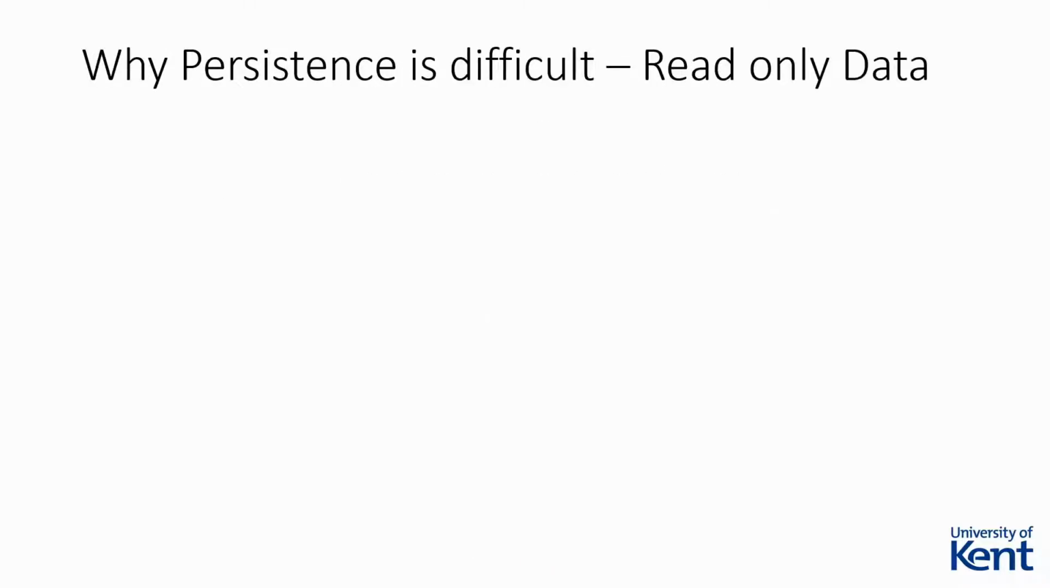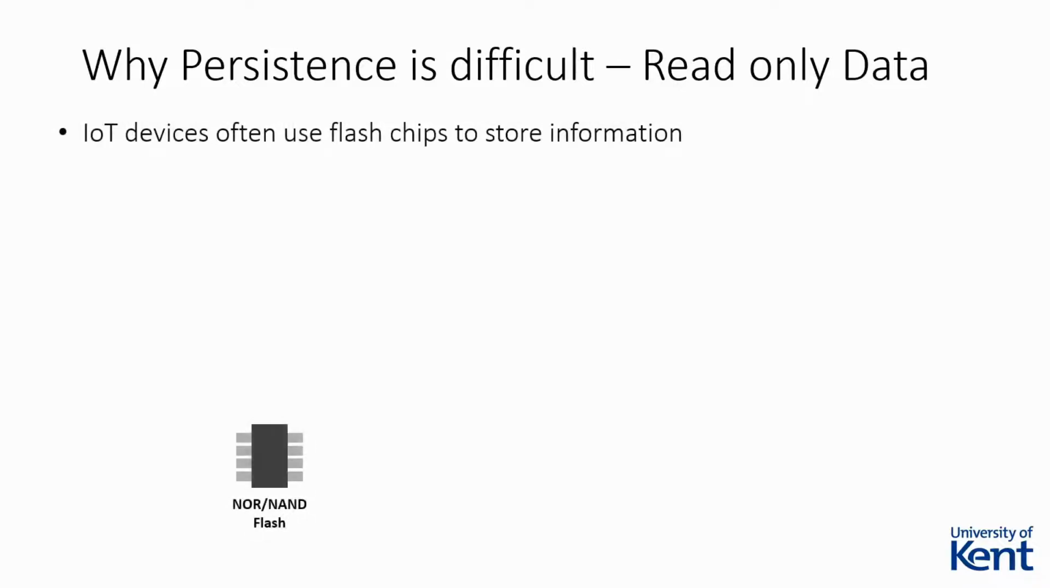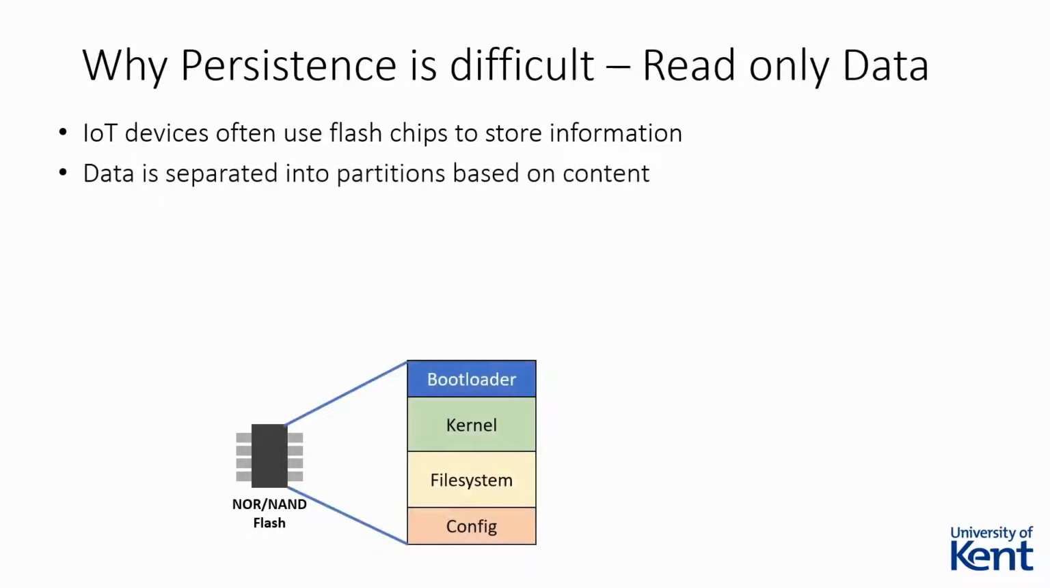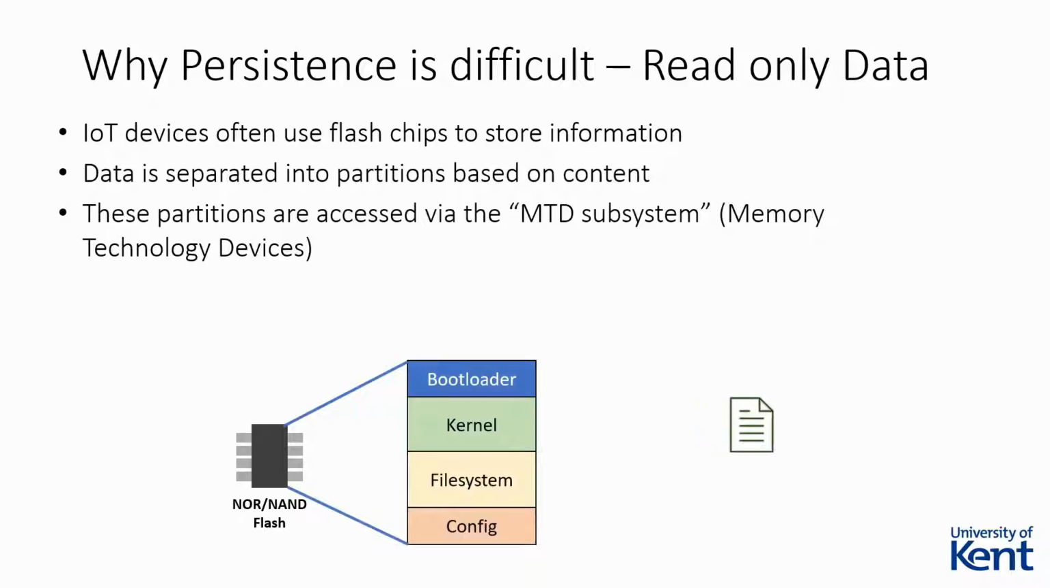So why can persistence be difficult to obtain? There are a couple of reasons, one of which being that IoT devices utilize cheap and effective flash memory to store their data. Data stored on the device is often separated into different partitions based on their content, such as kernel images or configuration files. In Linux, these partitions are typically defined and managed via the MTD subsystem. How these partitions are configured is down to the developer of the device.